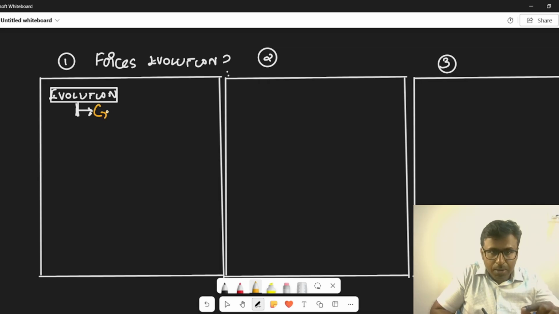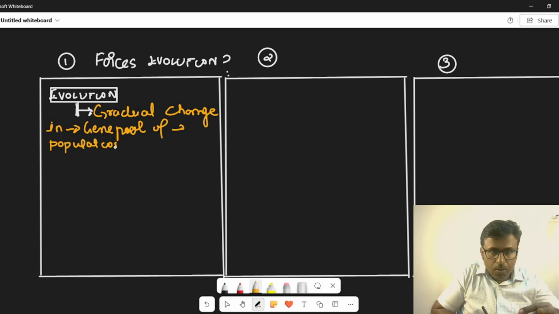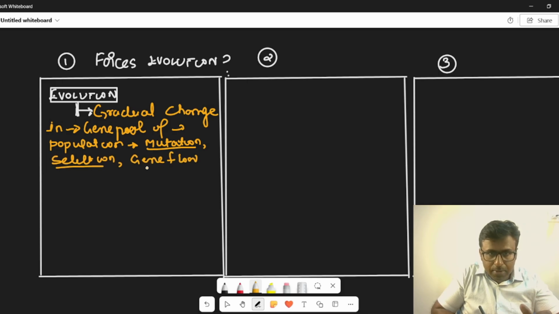So: gradual change in the gene pool of a population by way of mutation, selection, gene flow, genetic drift, etc. Basically, I am listing all the evolutionary forces.